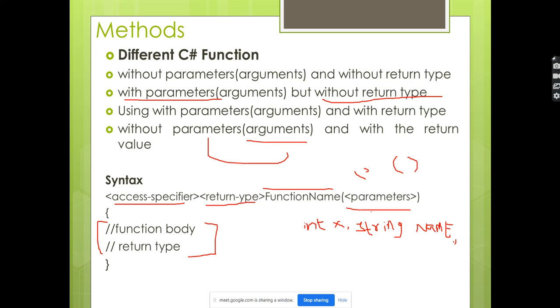There is no strict rule that you have to pass only this type of data type or only this number. We can pass anything, but it has to match the calling parameters from where you are sending it. We'll see that in the example, so it will be easy.